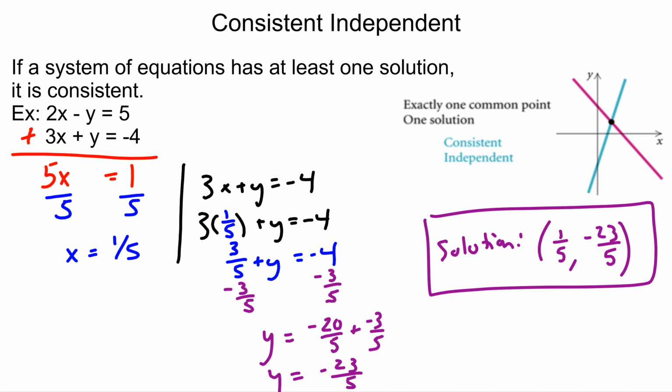The second possible type of system is our consistent independent, and that's the one that has a single solution, a single point where my two lines are crossing. So if I did this graphically, I would look at where that x, y point is. Now, one issue again with graphing is it could be inexact unless my x, y coordinate happens to be right on a whole number, a recorded tick mark on my x and y axis. I don't really know where that point is, right?